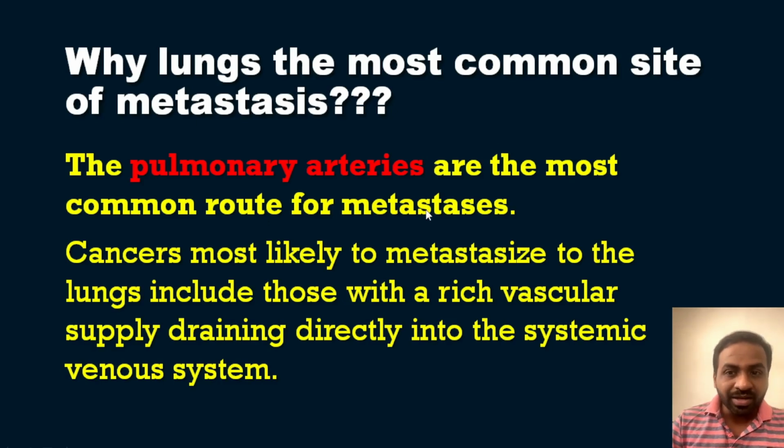One more thing you should understand is that cancers most likely to metastasize to the lungs include those with a rich vascular supply draining directly into the systemic venous system. The primary tumor has a rich blood supply, so the venous blood will be drained into the systemic venous system and carried through the pulmonary arteries, which are related to the lungs. In that way the lungs are the most common site of metastasis. Everything depends upon the vascularity of the primary tumor. That's all regarding the first question.